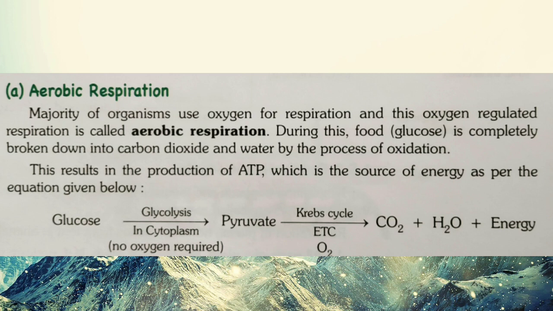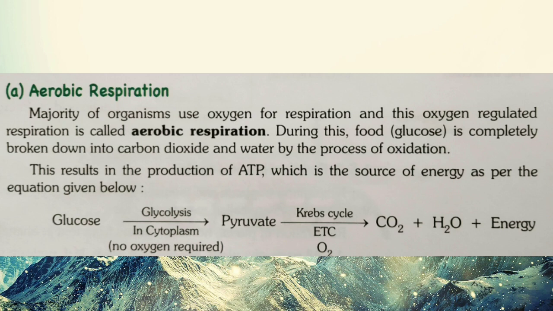now oxygen requirement occurs. In the presence of oxygen, this pyruvate breaks into carbon dioxide, water and a large amount of energy, and that energy is in the form of ATP, adenosine triphosphate. So a total of 38 ATP are produced during the process of aerobic respiration, and the rest of the process occurs in the mitochondria.